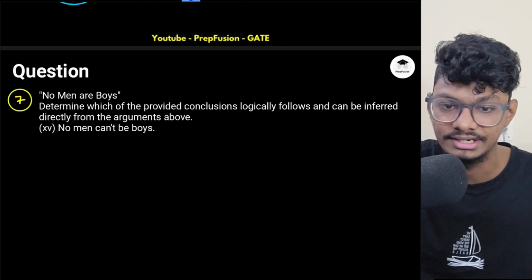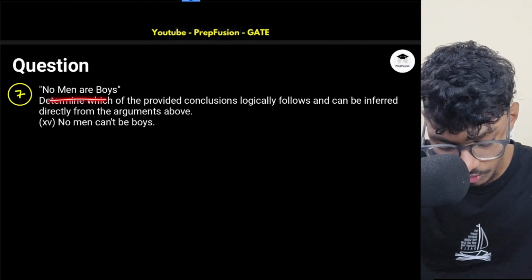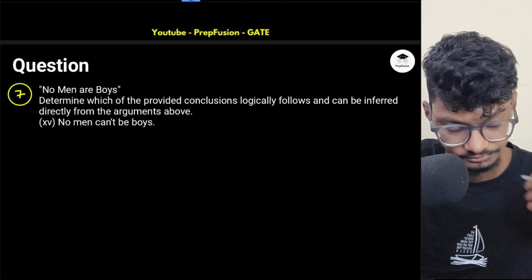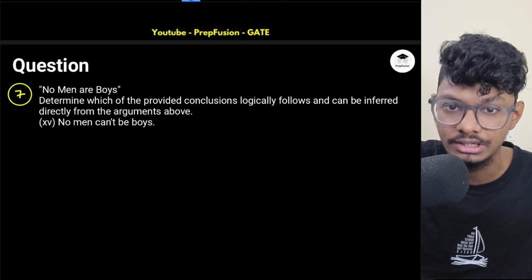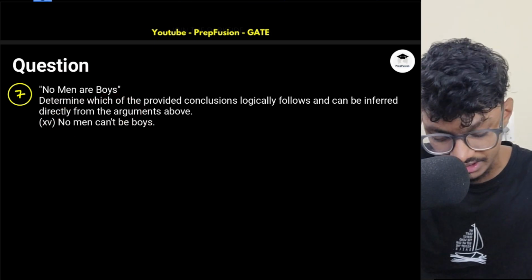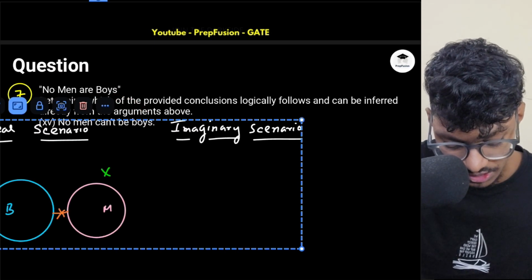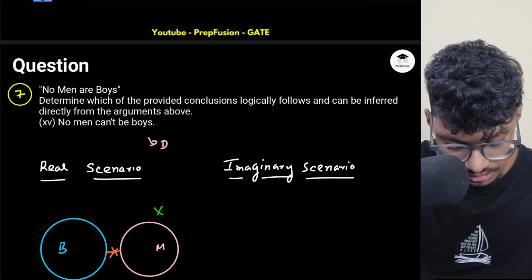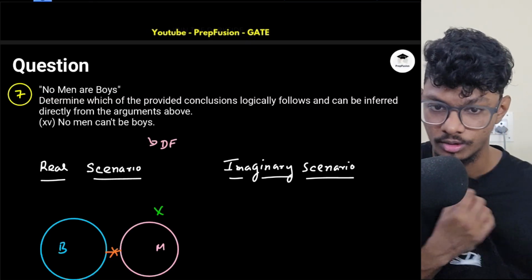And this also, again, is not telling me anything new because they have already told me no men are boys. So you're telling me no elements of M can be included in B. This information has already been told by person A. You're telling me the same thing, repeating the same thing. So that's why this will be definitely false, because the event has already occurred. I already know about this information.